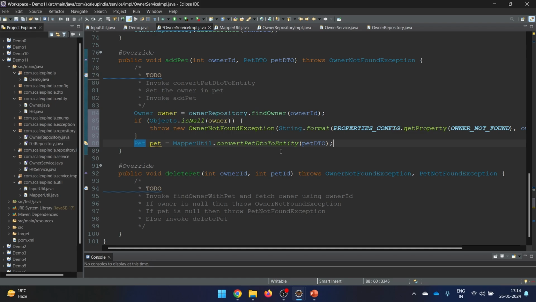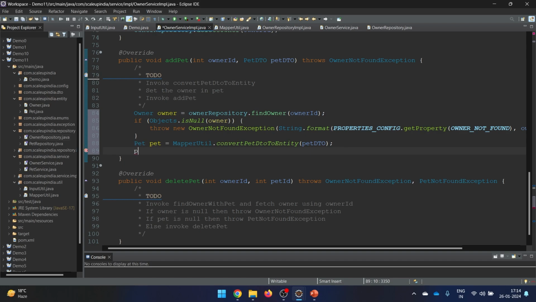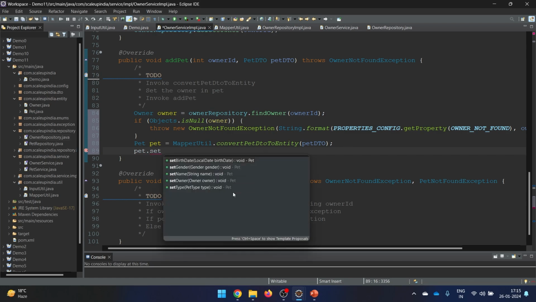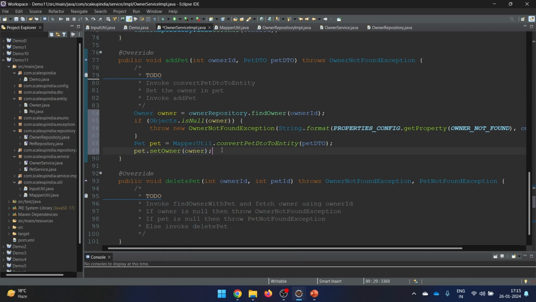Now the next thing is that I need to add a pet, but for this, which kind of method should I use? Yeah, so for this, set the owner in pet. So what I will be doing is that in this pet, first of all, because when we are adding the pet to the owner, we will say here pet.set, not add, basically pet.setOwner. So on the pet side we are going to set the same owner.